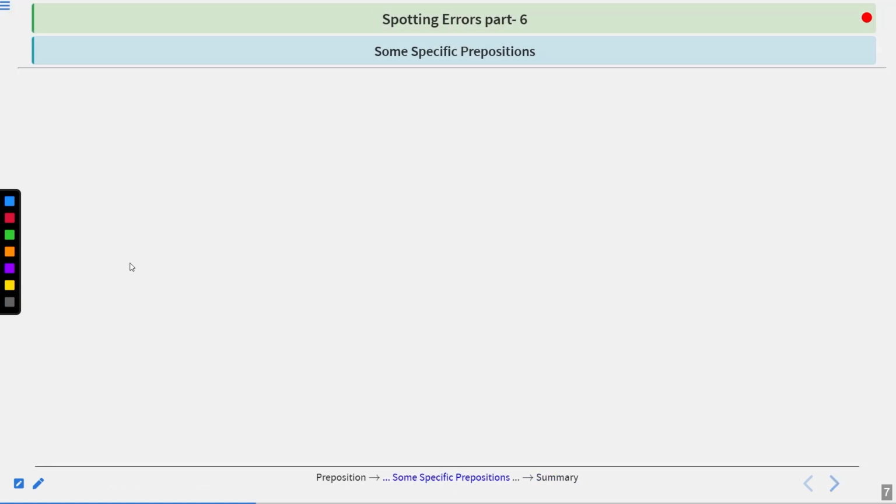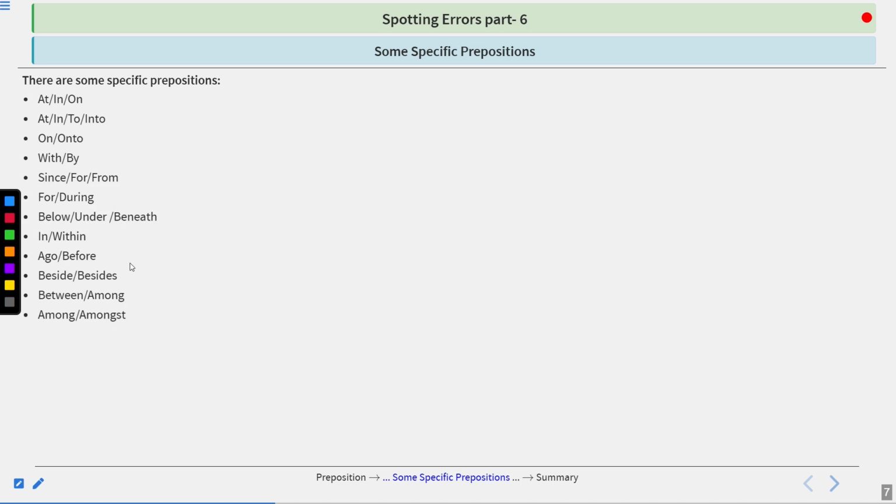Some specific prepositions. There are some specific prepositions such as at, in, on, to, into, on, onto, with, by, since, from, for, during, below, underneath, under, beneath, in, within, ago, before, beside, besides, between, among, and amongst.